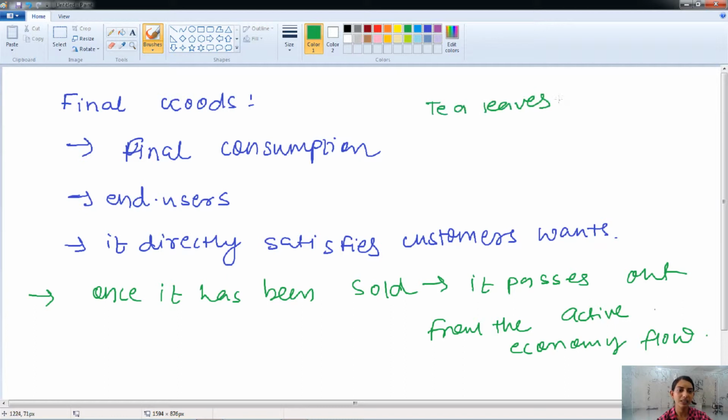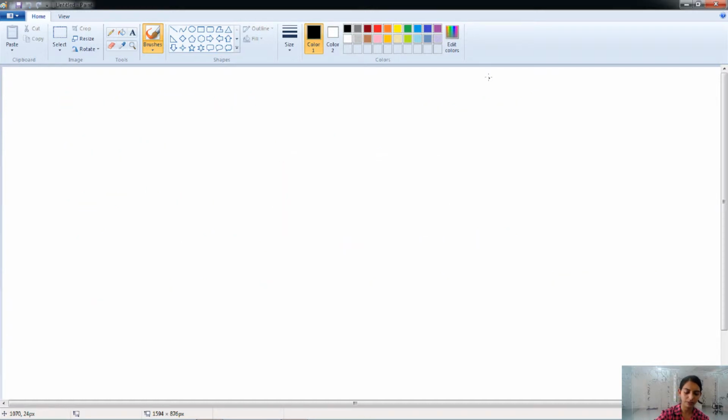For example, the tea leaves. Okay. So tea leaves used by the individuals, the household, are known as the final goods. It may be possible that the purchaser of the goods does some other transformation process on the goods, but as it does not yield anything in the economic flow, it is known as the final goods. For example, tea leaves used by the purchaser to make drinkable tea. They are doing the transformation of the tea leaves, but it doesn't earn anything, and therefore it is known as the final goods. Okay.